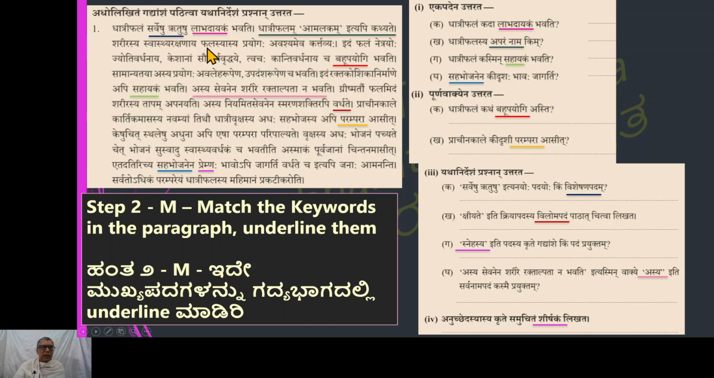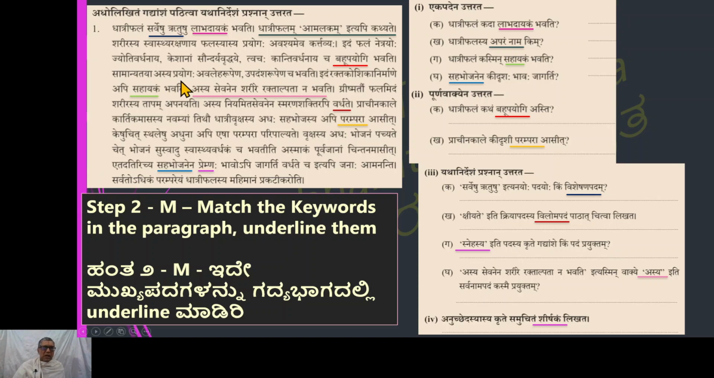Sharirasya swasthavardhanaya phalasya asya prayogaha avashyameva kartavyah. For increasing the health of the body, this fruit is to be used, is to be eaten. Idam phalam netrayoho jyotivardhanaya. This fruit is used for increasing the glow, the brightness of the eyes. Keshanam saundarya vrddhaye. For increasing the glow, beauty of the hair. And tvachaha kanti vardhanaya. For increasing the glow of the skin. Cha bahupayogi. It is useful in many ways.